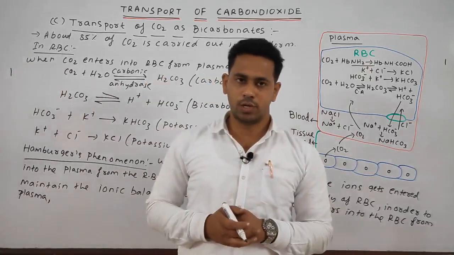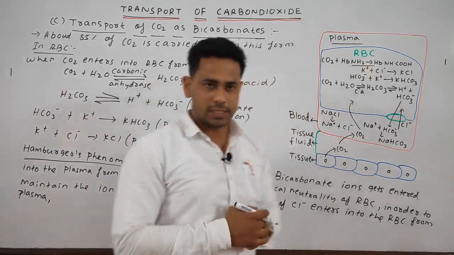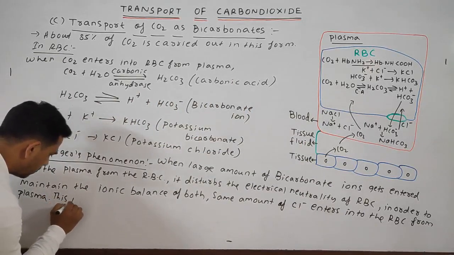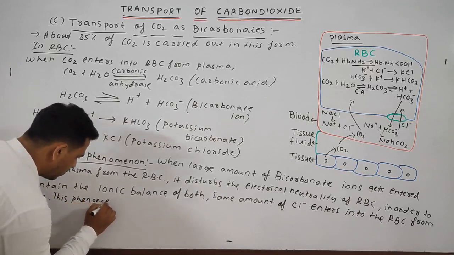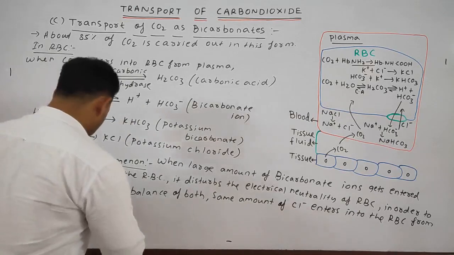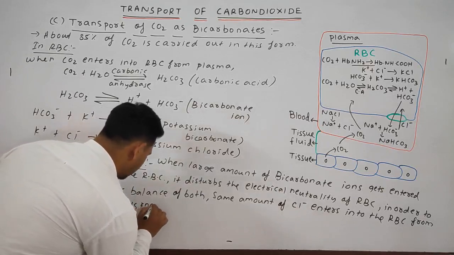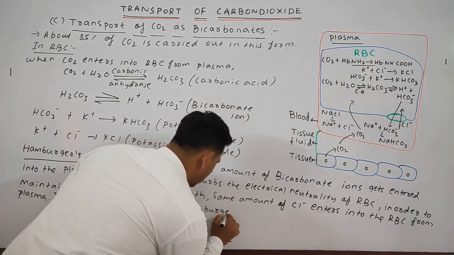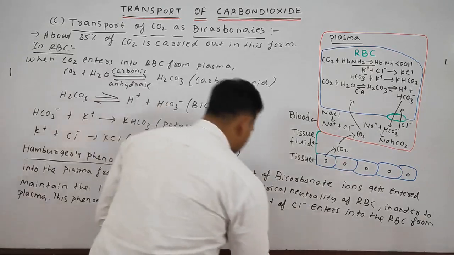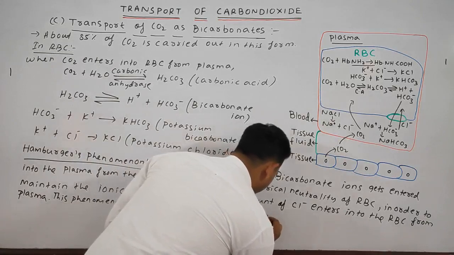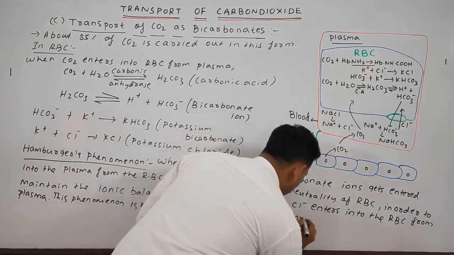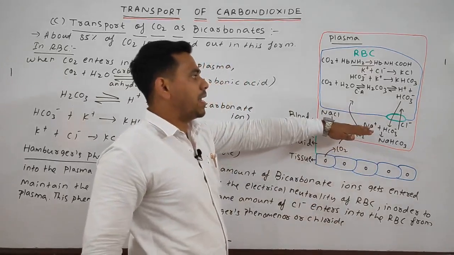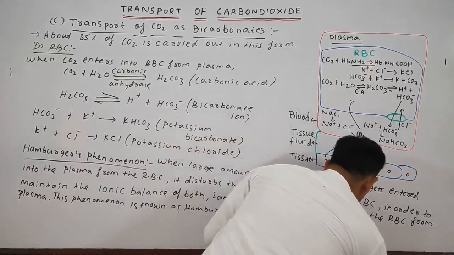This phenomenon is known as Hamburger's phenomenon or the chloride shift, as the chlorine is being shifted from the plasma to the RBC.